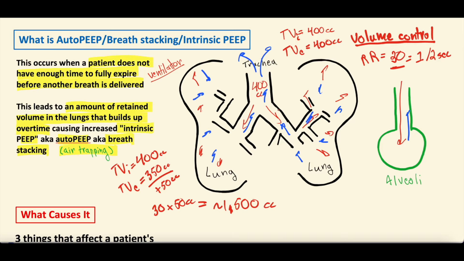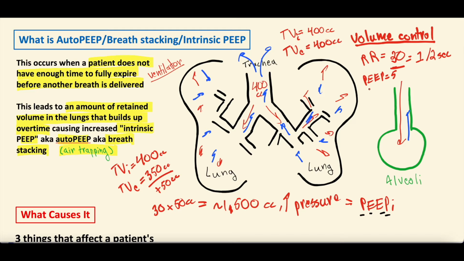And you can picture if you're trapping that much air in the lungs every minute, you're going to increase the pressure in the lungs, right? And that pressure is essentially our intrinsic PEEP or our auto PEEP. Because what PEEP is, for those of you that don't know, it stands for positive end expiratory pressure. So it's the amount of pressure that the lungs are seeing when they're done expiring air. And we actually set this value on the ventilator typically, right? You'll say PEEP of 5, because that PEEP is what kind of keeps those airways open, right? And you want a little PEEP.